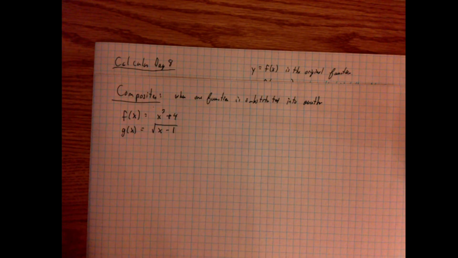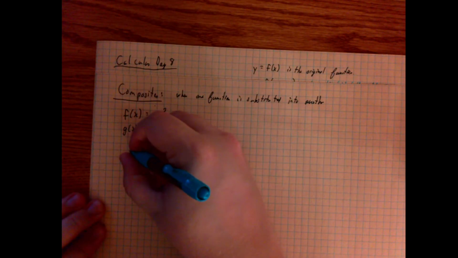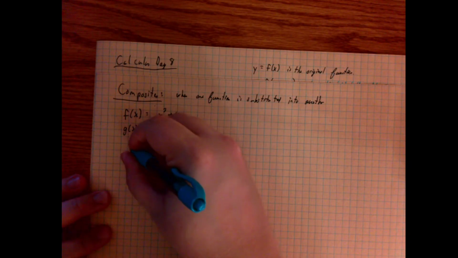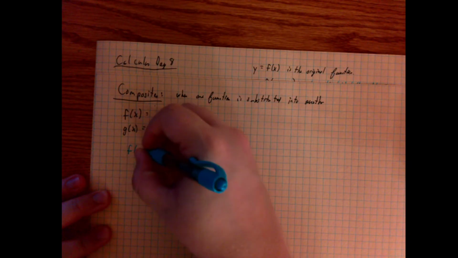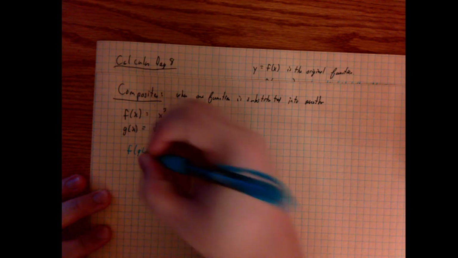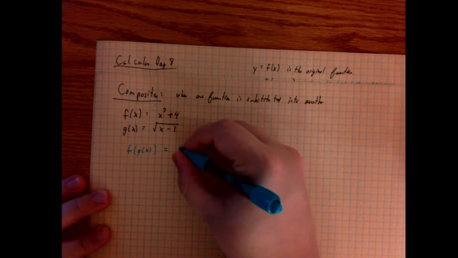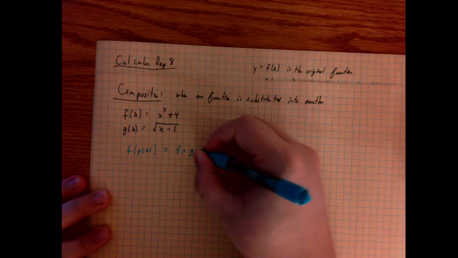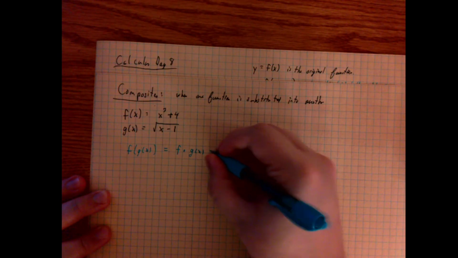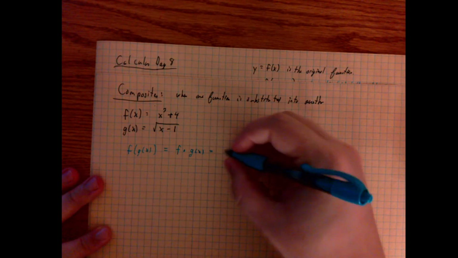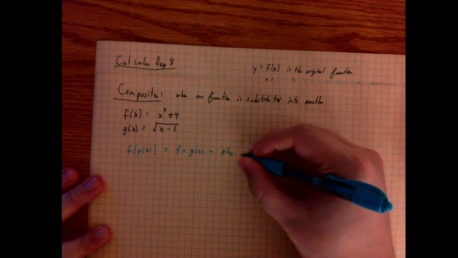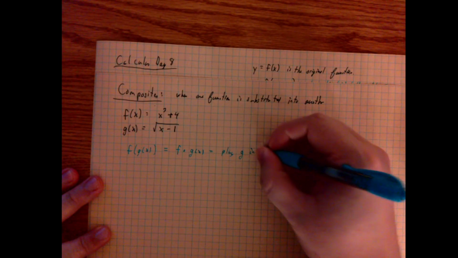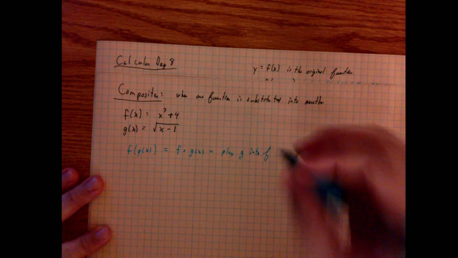So, what's a composite? Well, there are a couple ways to write a composite. You can write f of g of x, or you can write f composed with g of x. What both these mean is you plug g into f.